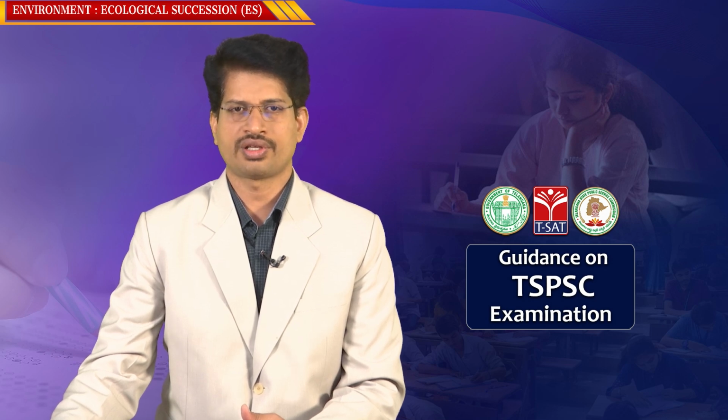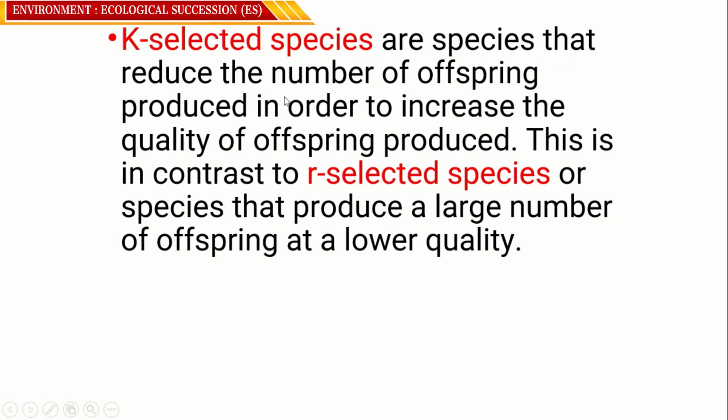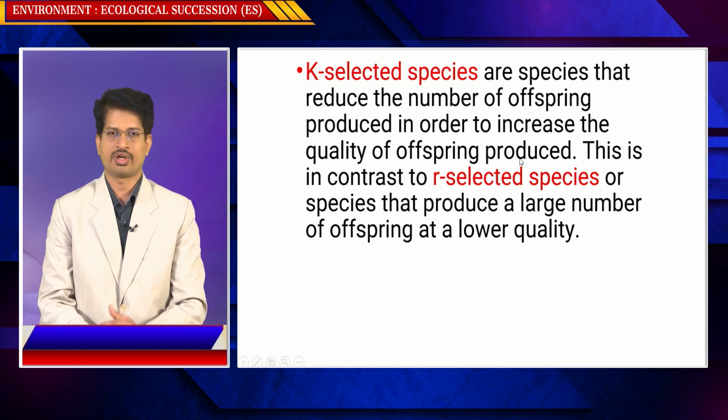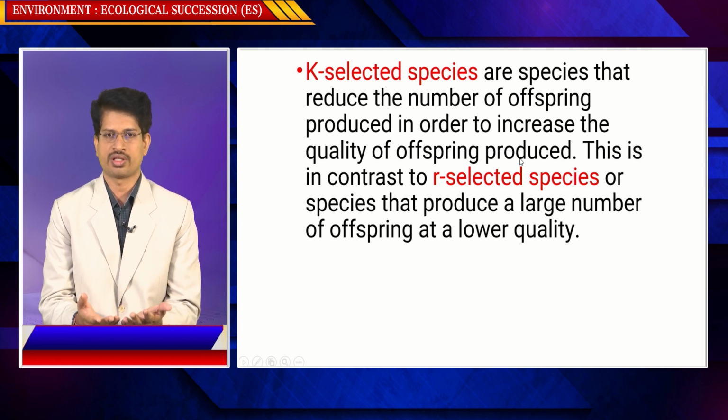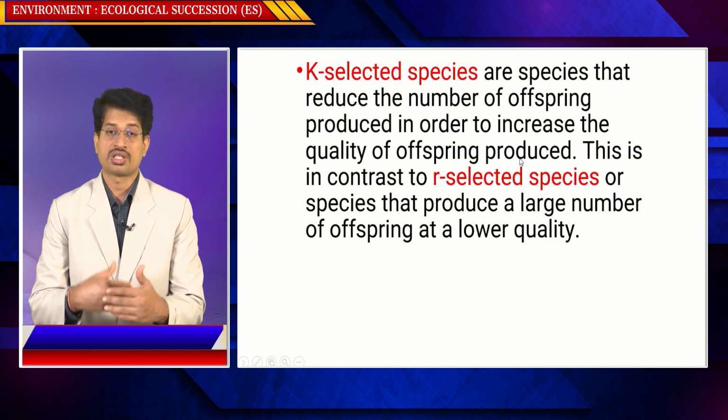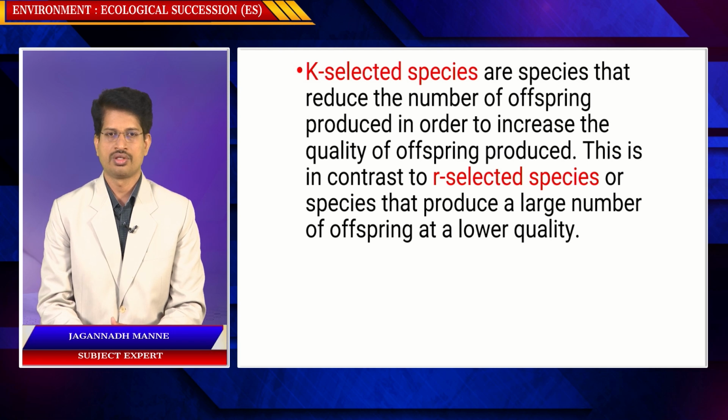In the same way, K selection species reduce the number of offspring produced in order to increase the quality of offspring. When you have fewer children, you can use all the resources for them, so the quality increases and the survival rate increases. This is in contrast to R selection species, which produce a large number of offspring of low quality.